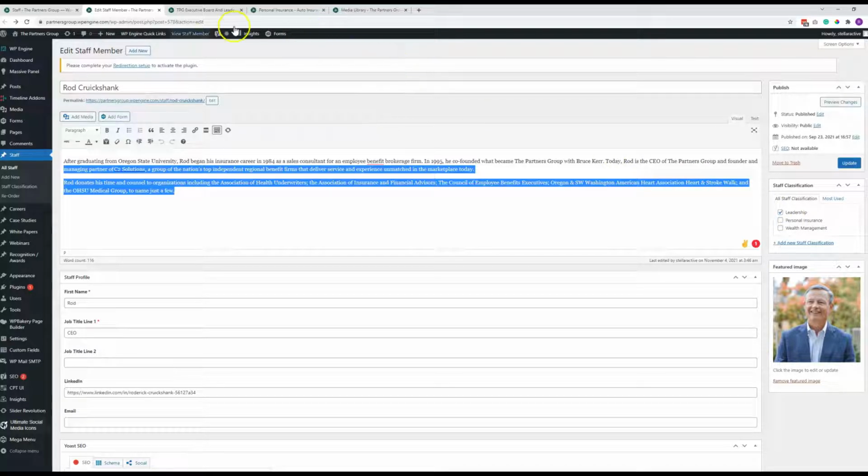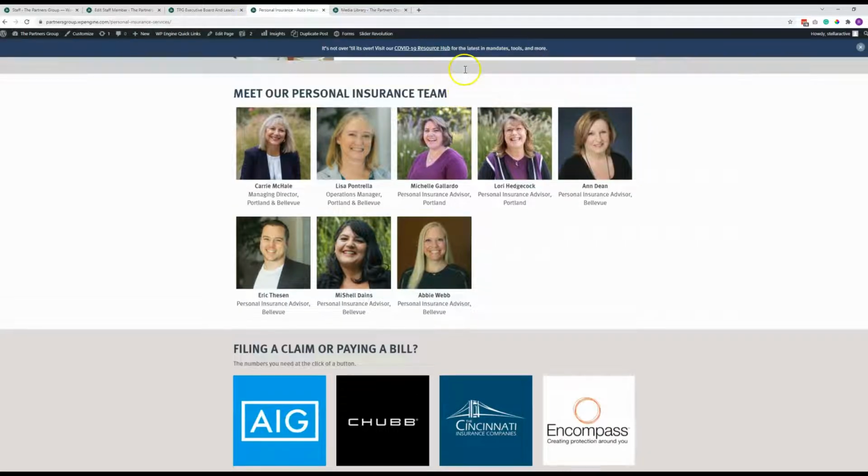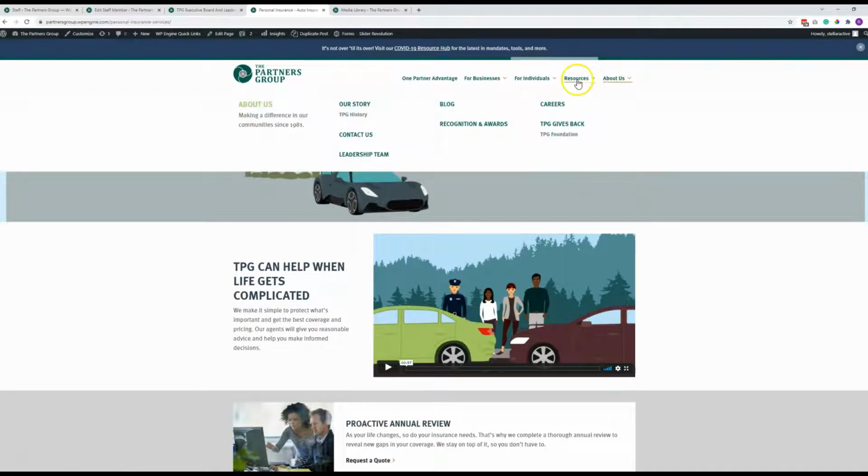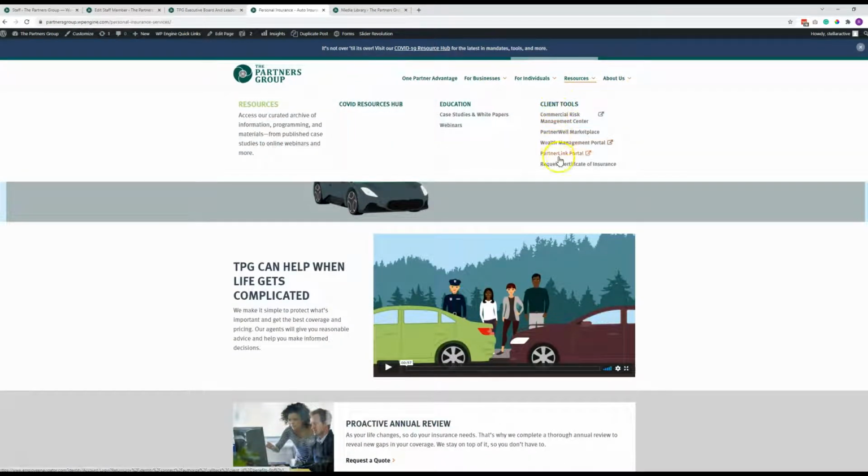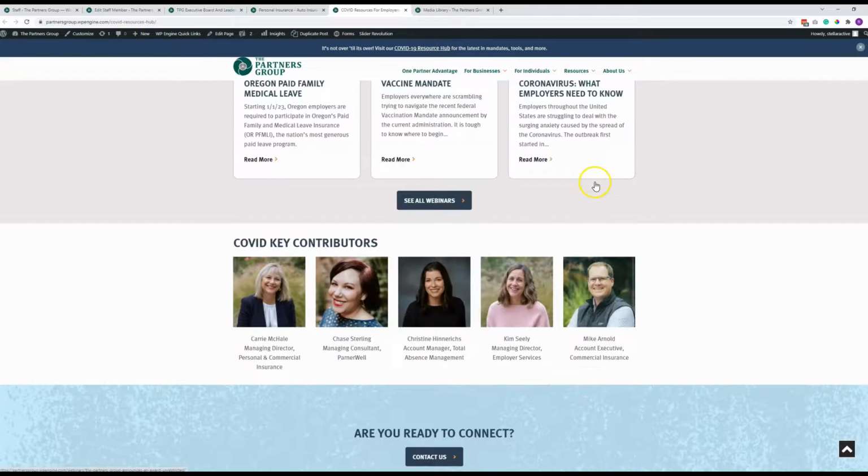For COVID and for the foundation, we just placed those directly on the page.